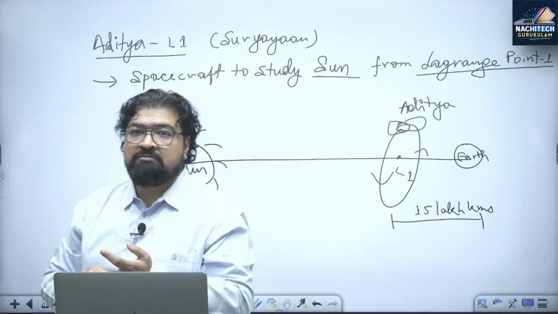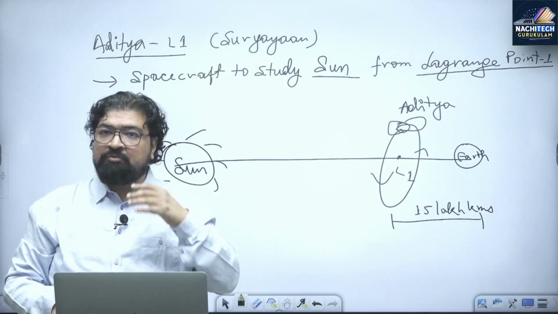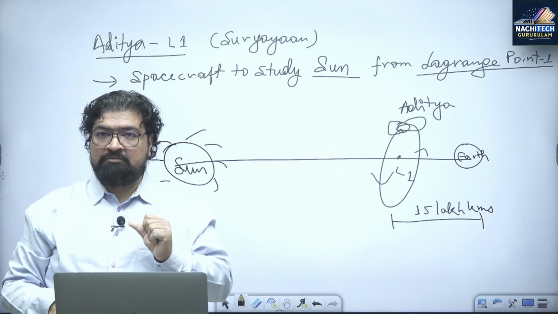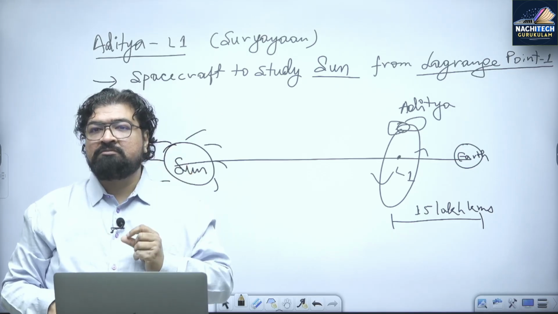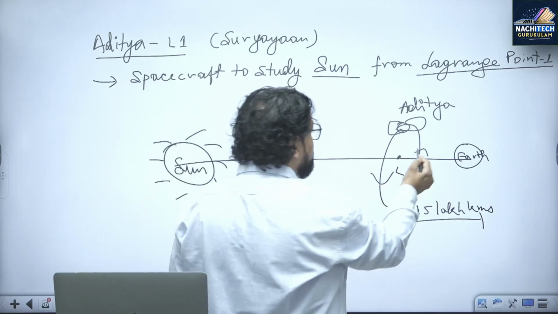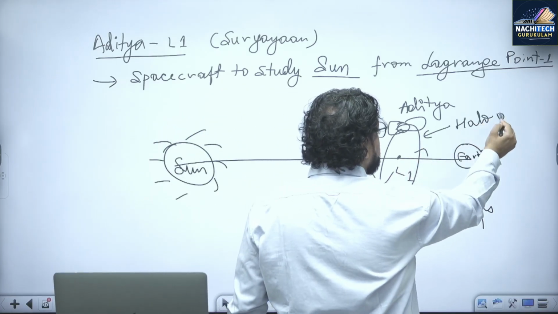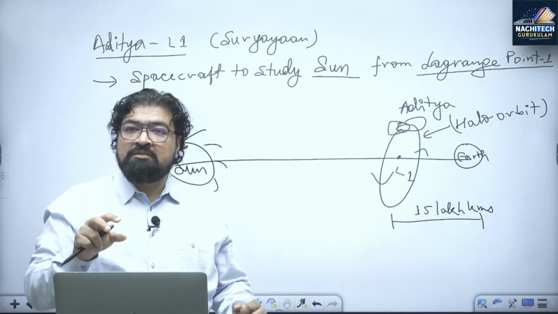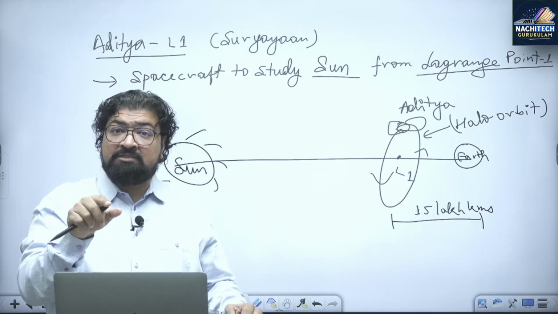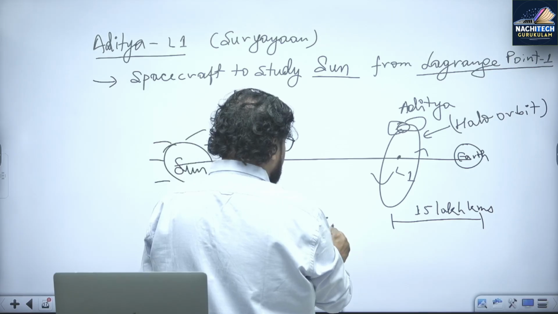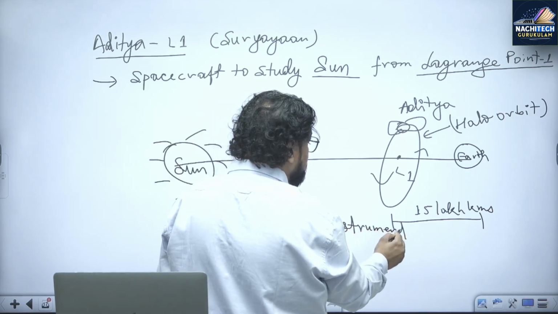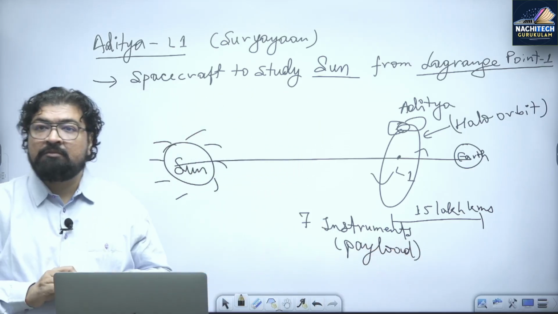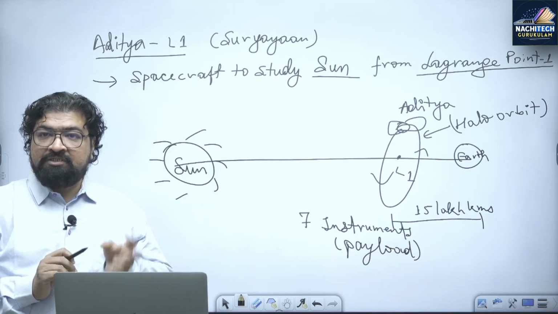Now these are key concepts. See, in the mains answer you don't have to write so many things. आपको मेंस में सब कुछ लिखना जरूरी नहीं है, आपको की पॉइंट पता होना चाहिए. You are aware of the main points of that. And what is a very important thing here, this orbit is a 3D orbit, called halo orbit, a 3-dimensional orbit. Right. And for the answer writing part, which you have to write is that it has 7 instruments. इसमें 7 इंस्ट्रूमेंट्स हैं. इसको कहते हैं इंग्लिश में पेलोड. We call it a payload. These instruments are called payload. The technical word, payload.